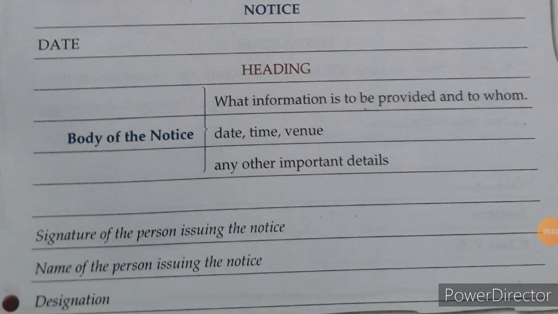And the final thing is the signature of the person issuing the notice, the name of the person issuing the notice, and his or her designation. That should be written on the left side of the notice. So listen, children, in our composition we have mentioned the name of the person issuing the notice as Ram Kumar and the designation is head boy. So this is the format for writing the notice. Keep this format and write in your composition neatly.